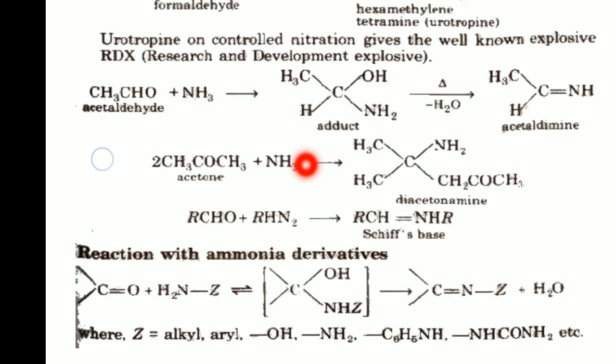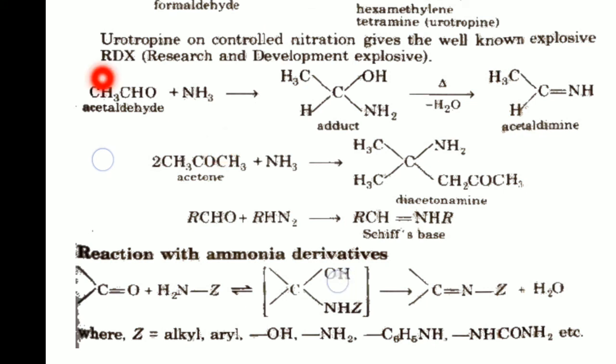When this ammonia derivative reacts with a carbonyl compound like an aldehyde or ketone, from NH2 one H plus adds onto the negatively charged oxygen, and the remaining ZNH minus attacks the carbonyl carbon as a nucleophile.